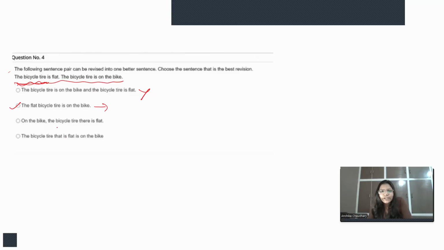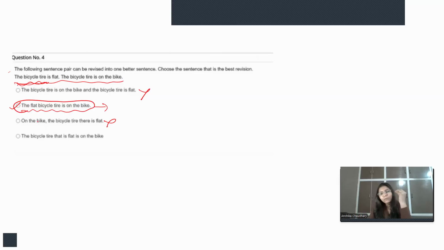The next is, on the bike, the bicycle tire there is flat. So it is not grammatically correct. All the prepositions, all the nouns, pronouns are distorted and they are not in a proper manner. This is not grammatically correct. Move on to the fourth one. The bicycle tire that is flat is on the bike. See, option number two is a kind of correct option only.